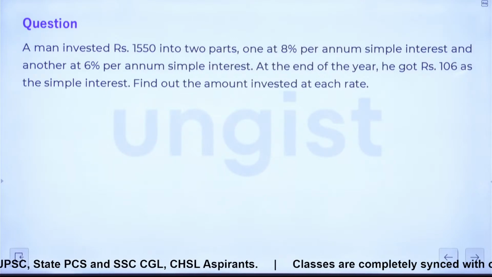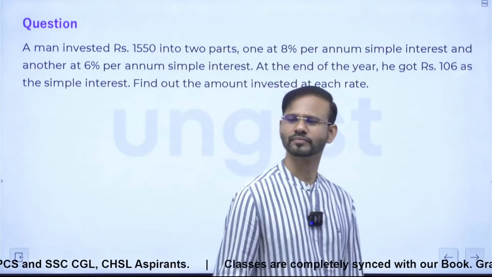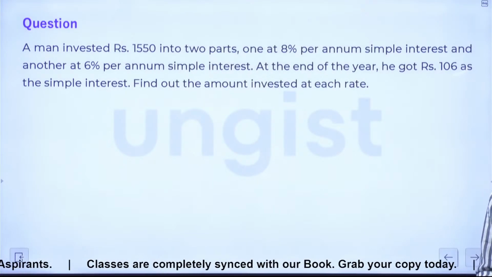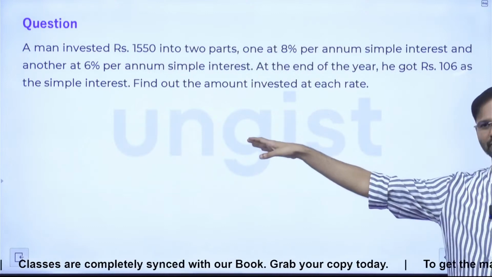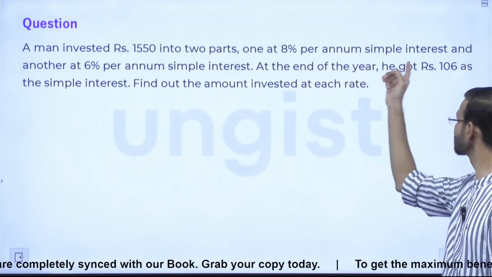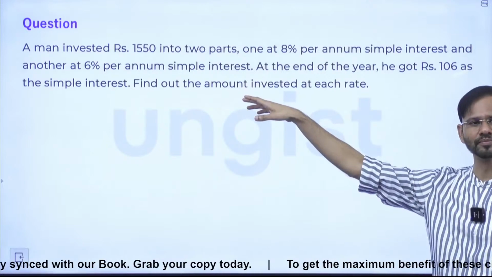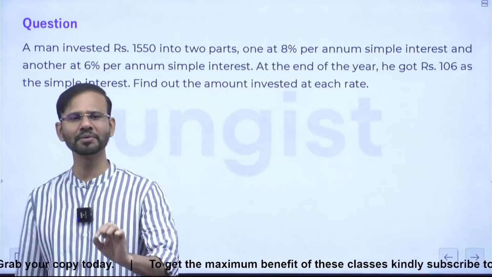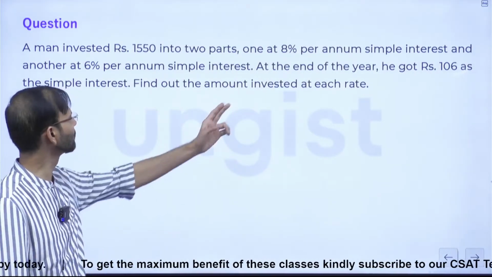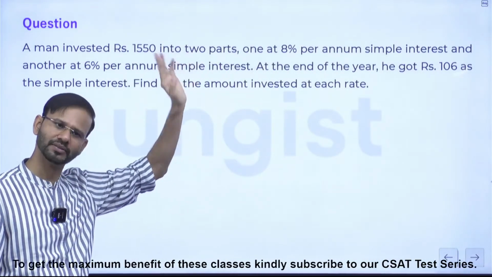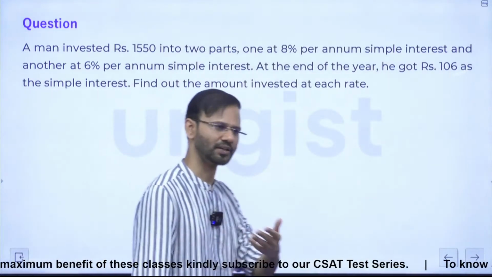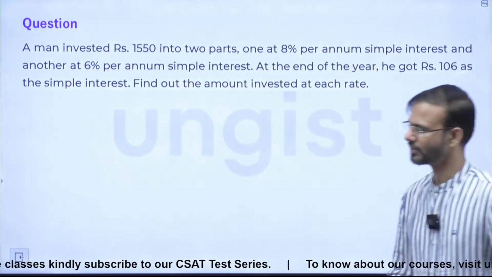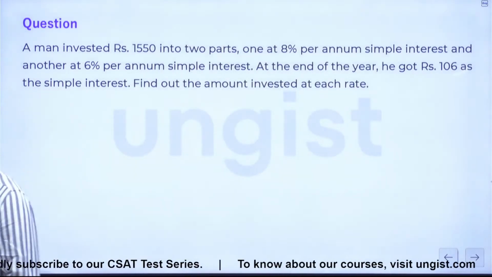So guys, method number 1 or method number 2? Method 2. Why? See, method 1 can be the cumbersome one, right? Because here with 106, you need to find 106 is what percentage of 1550. Getting it? So it's better you find 6% and 8% of 1550 instead of trying to find what percentage this number is of that number. Right? Okay, please try to solve this. Yes, all of you.